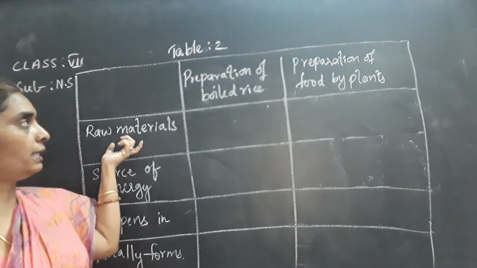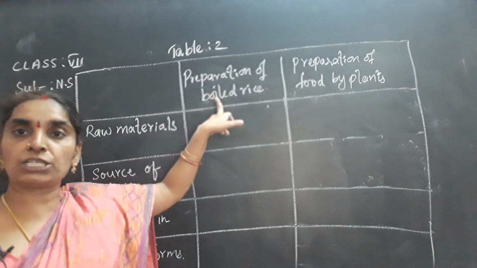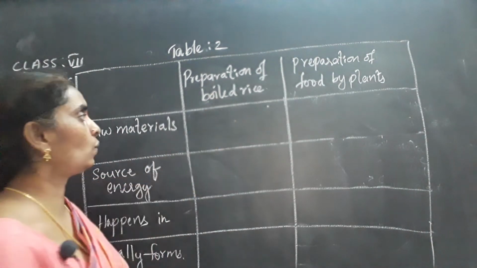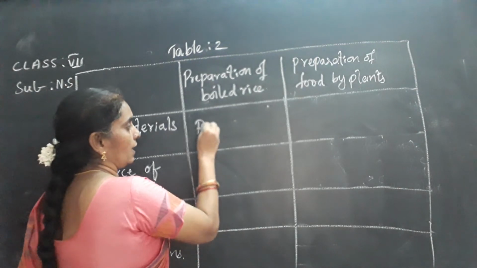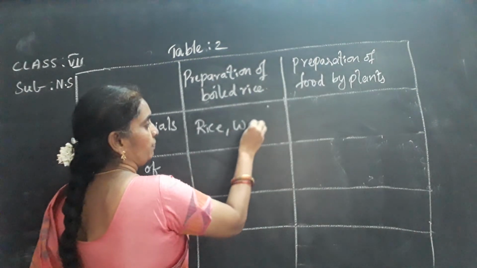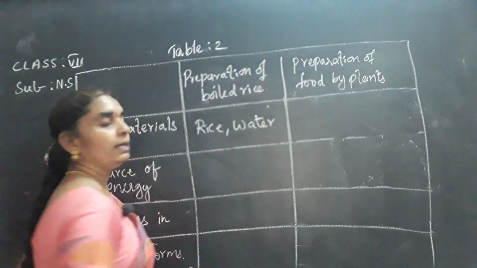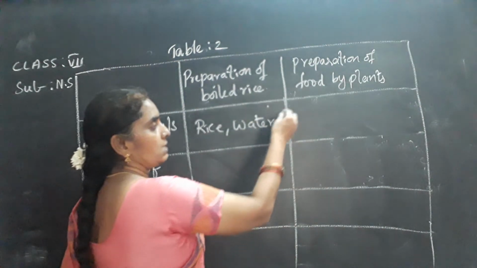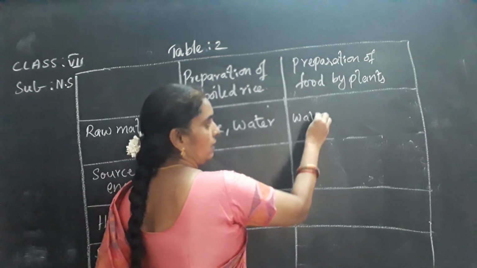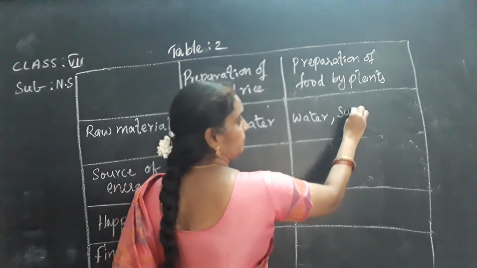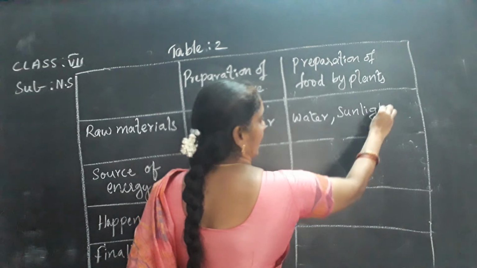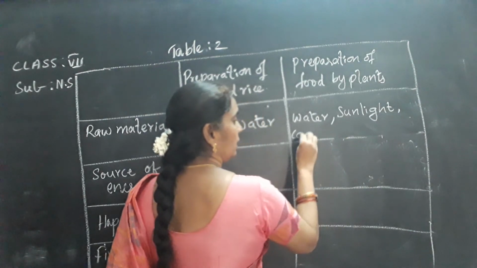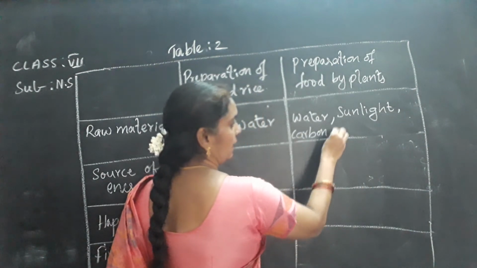See here, the raw materials that are required for the preparation of boiled rice. As you know very well, you require rice and water for the preparation of boiled rice. And for preparation of food by plants, plants require water, sunlight, and carbon dioxide from the air.